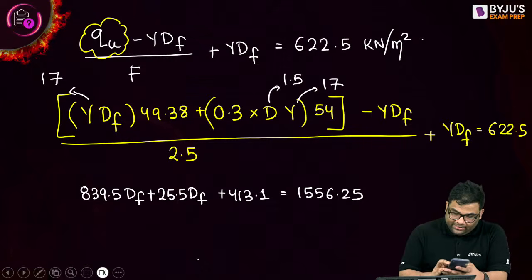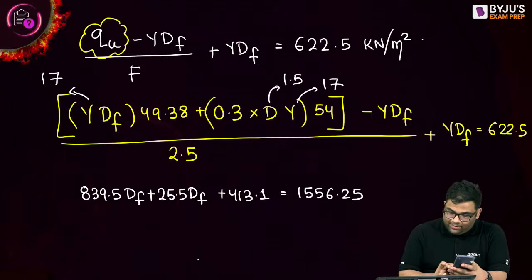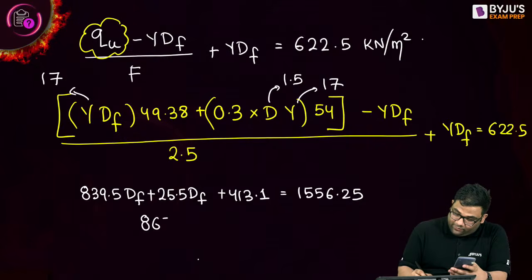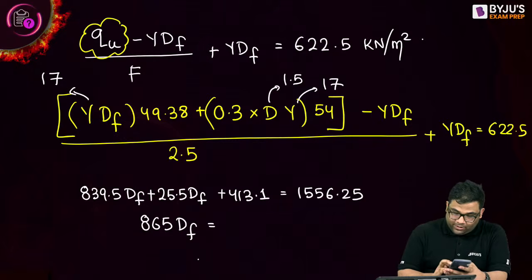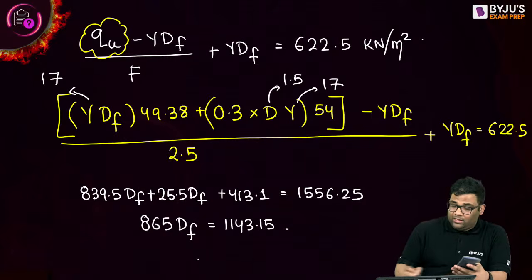So from here, 839.5 plus 25.5, I am getting 865. And then 1556.25 minus 413.1, I am getting 1143.15. So now you can find 1143.15 divided by 865.